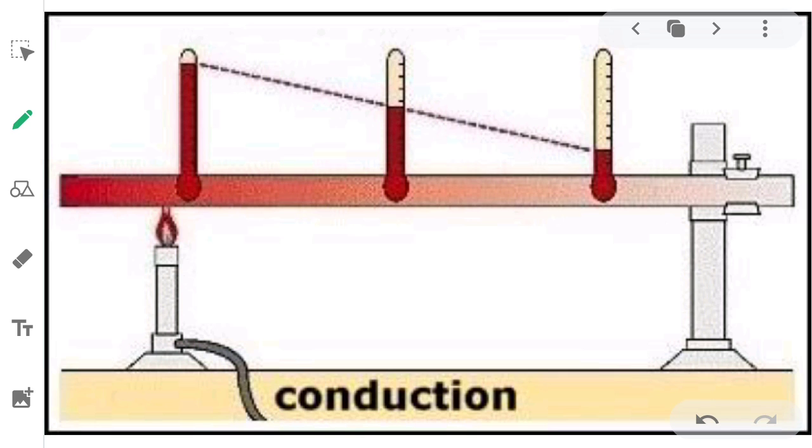Why it happened, we will try to understand. When the rod gets heated, the point where it is being heated has maximum heat. And now the molecules of the conductor will get energy. So that molecule will transfer heat from the first atom to another atom, and from another to the next one. And that is how the heat is getting transferred.